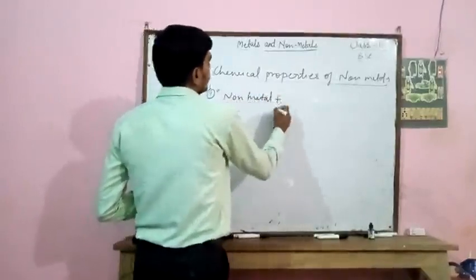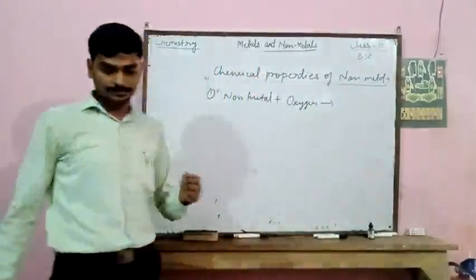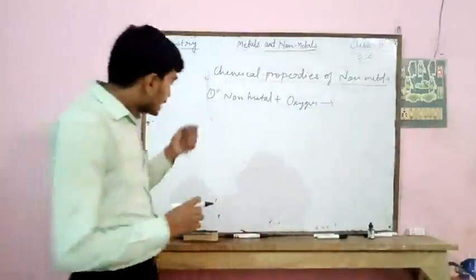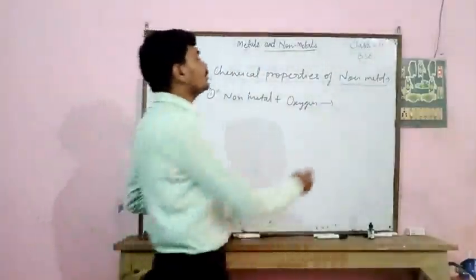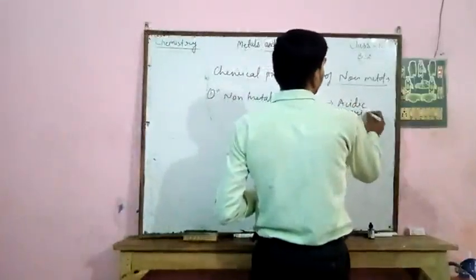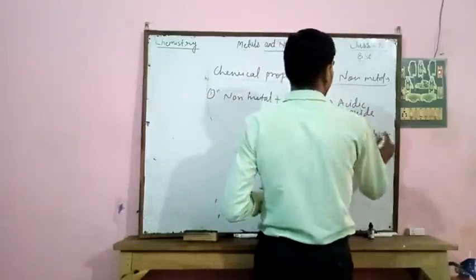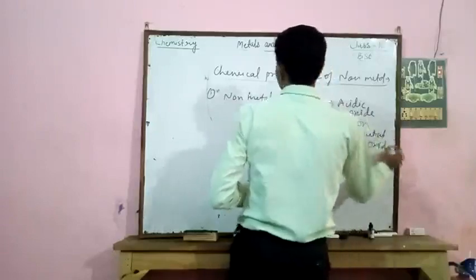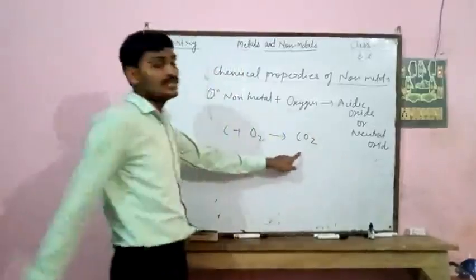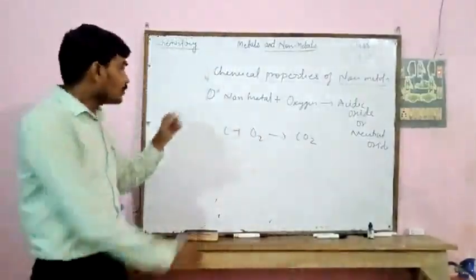If any non-metal reacts with oxygen, it forms an acidic oxide or neutral oxide. For example, if carbon reacts with oxygen, it forms carbon dioxide, which is acidic in nature.